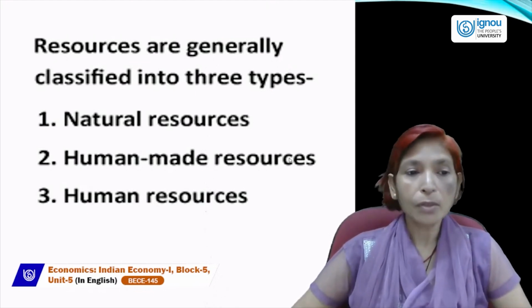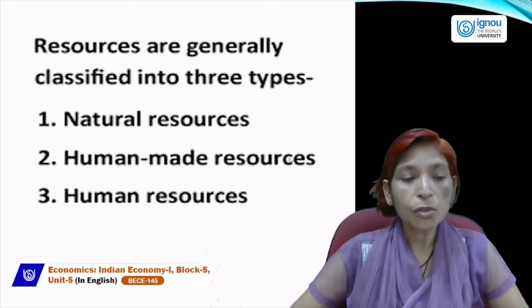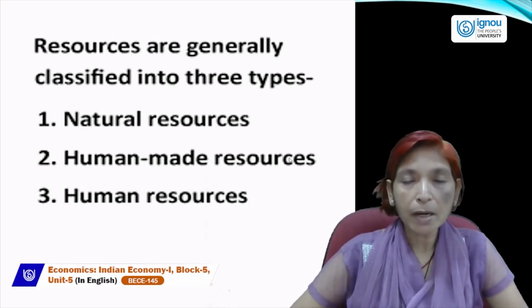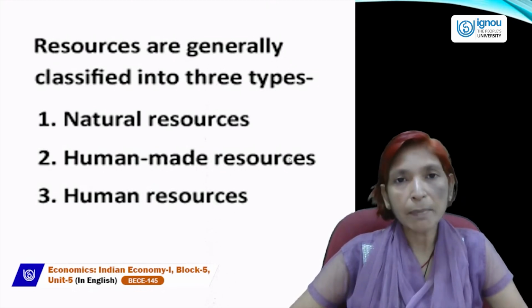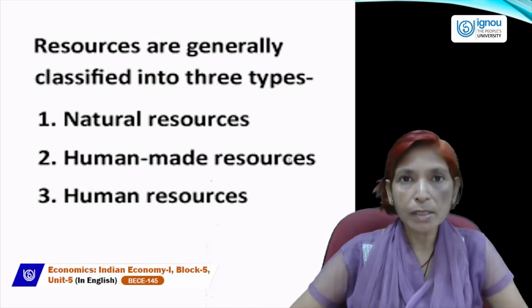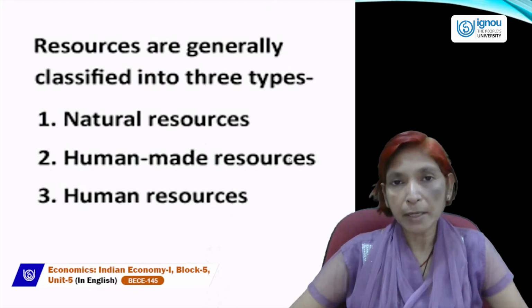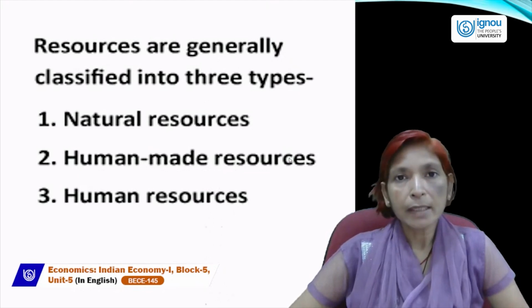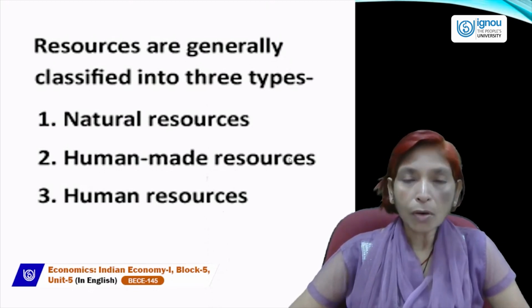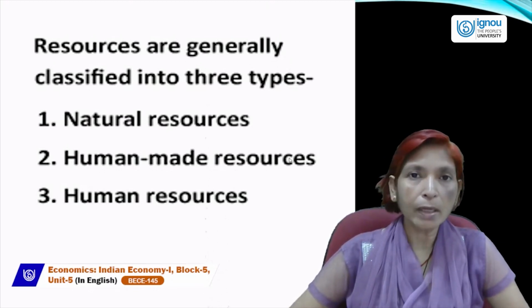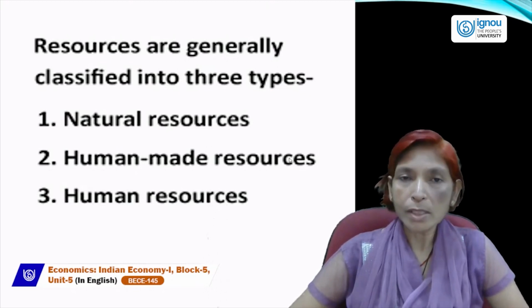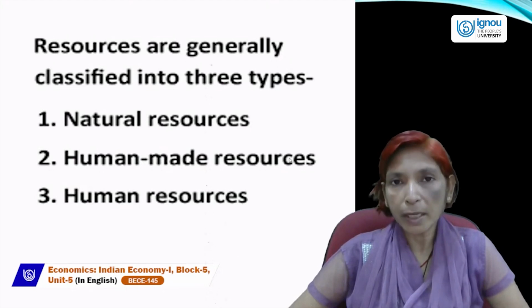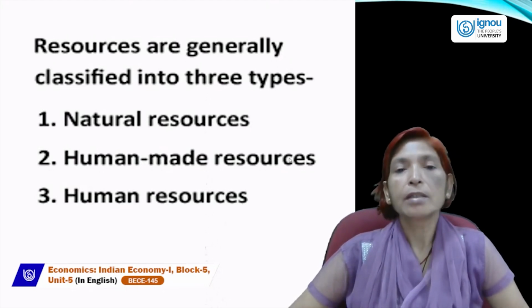And Japan has no natural resources, but Japan has too many human resources. Manpower and man-made resources are abundant in the Japanese economy. That's why the Japanese economy, without natural resources but with lots of man-made resources and human resources, is developing at a very fast rate, and now that economy is called a developed economy. So all these resources are necessary for growth and development. Some countries are rich in natural resources, some countries are rich in human-made resources, and some have human resources.